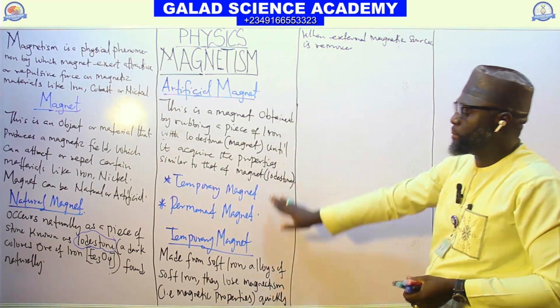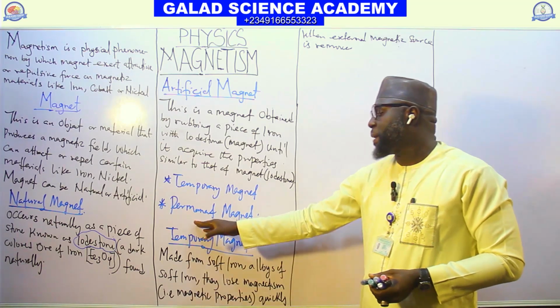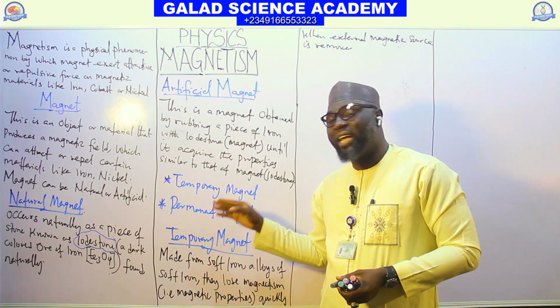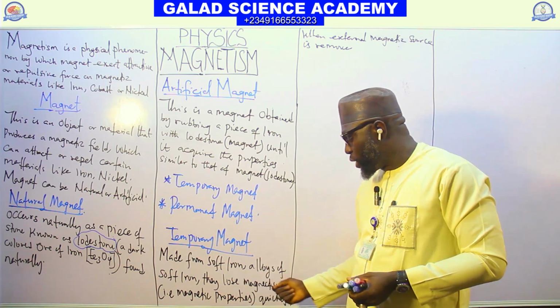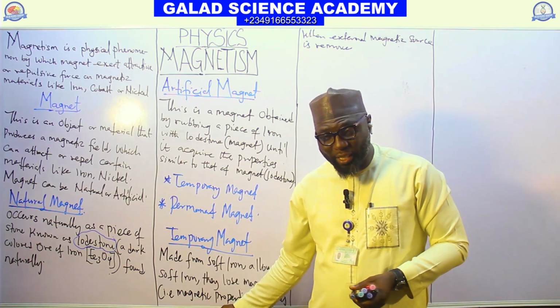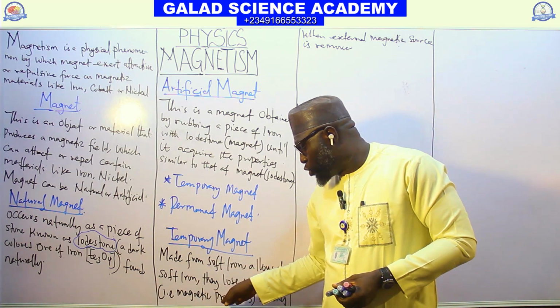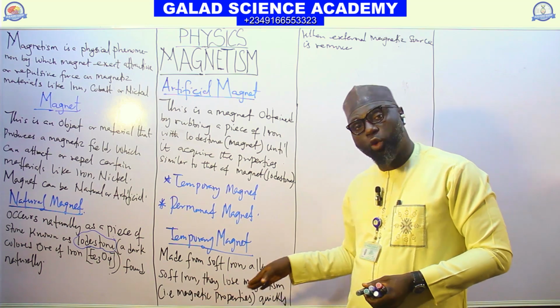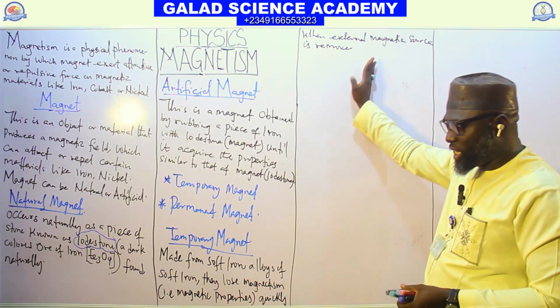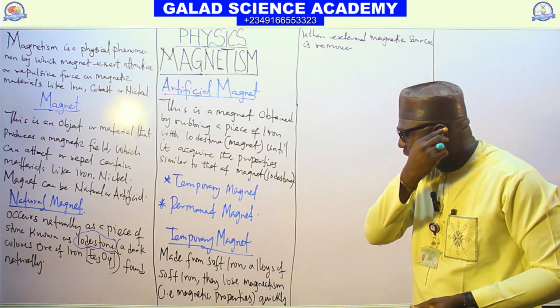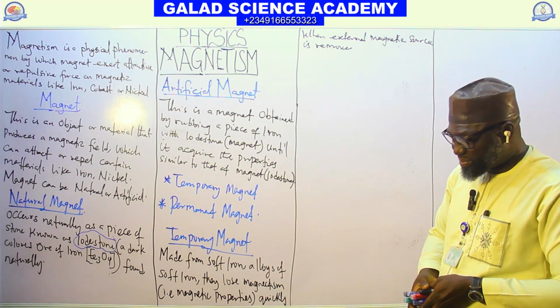That is temporary. But if it is permanent magnet, if you remove the magnetic source from it, it will not lose its magnetism quickly when the source is being removed.